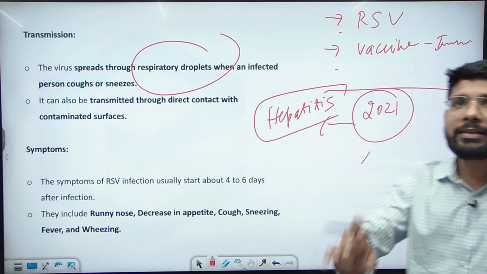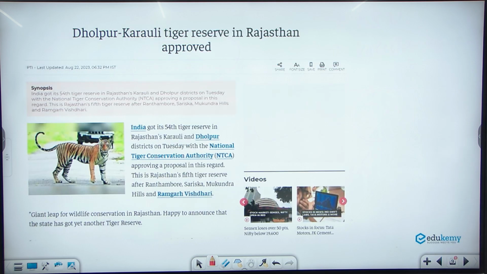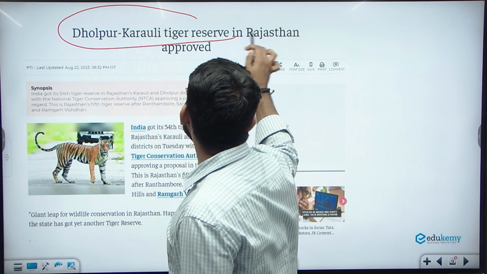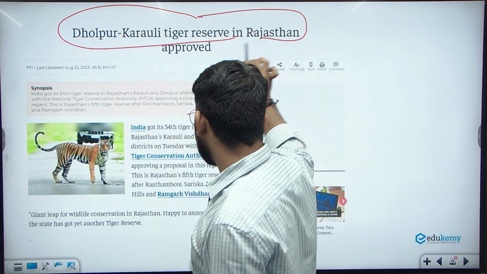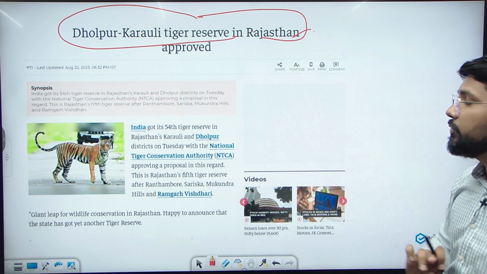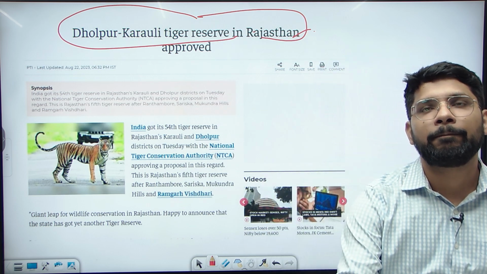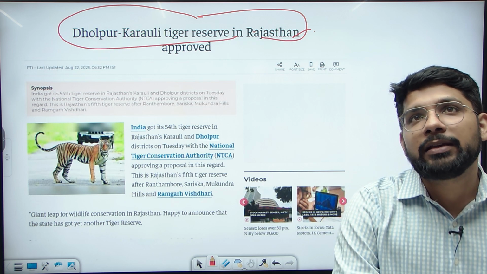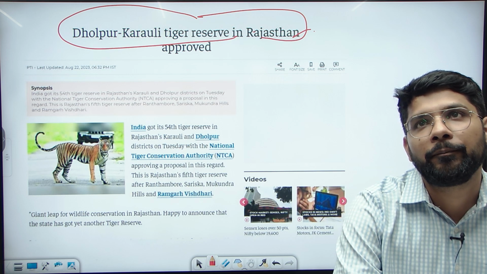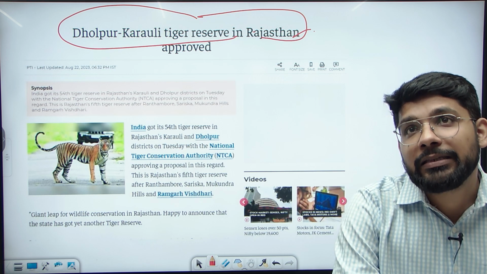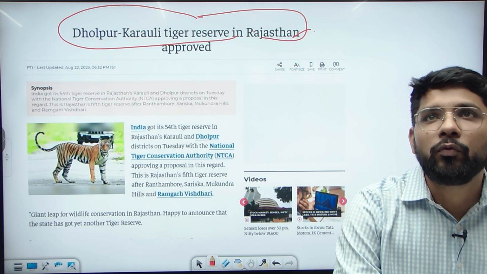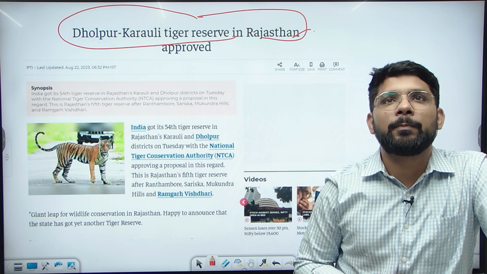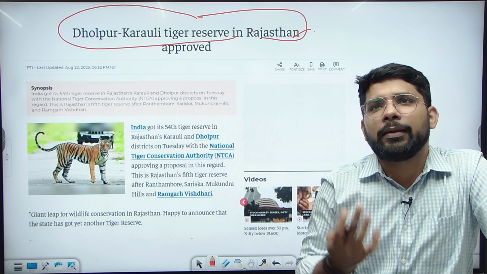Okay, so now let's come to topic number 2 for today. Topic number 2 is the Dholpur Karoli Tiger Reserve in Rajasthan. Can anybody tell me how many tiger reserves there are in Rajasthan now? After the approval of the Dholpur Tiger Reserve, how many total tiger reserves are there in Rajasthan? Anybody?